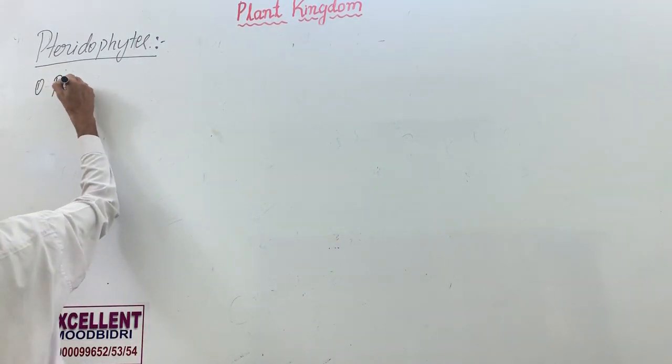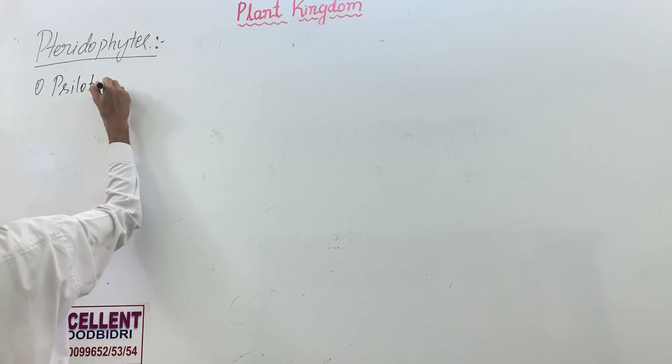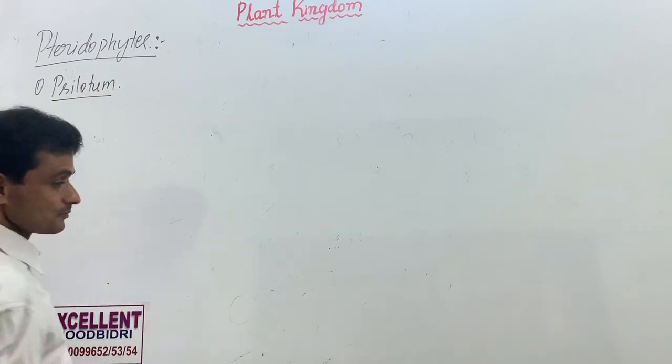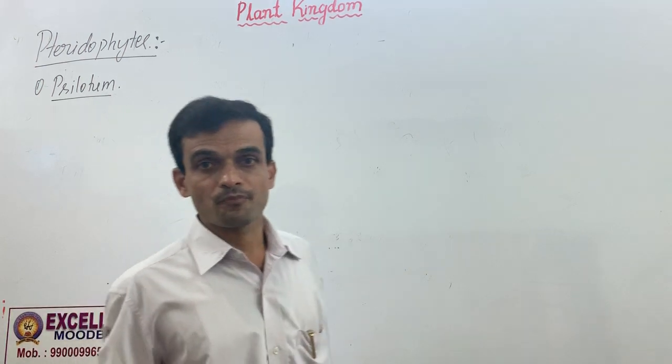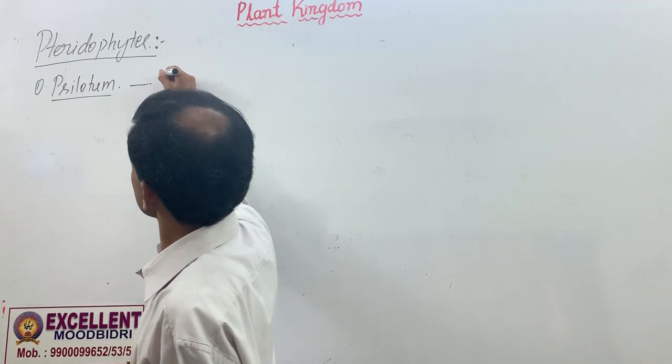Coelotum, simplest pteridophyte. It belongs to class Coleopsida.